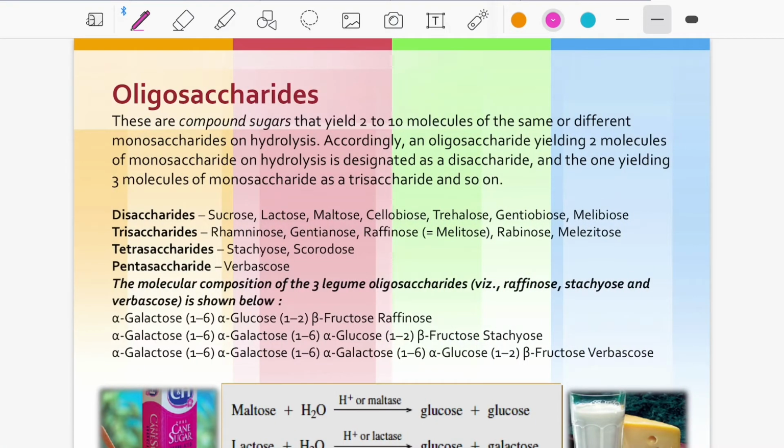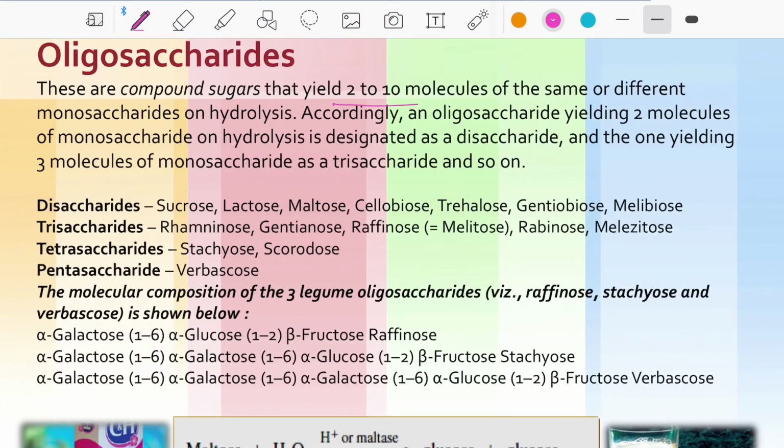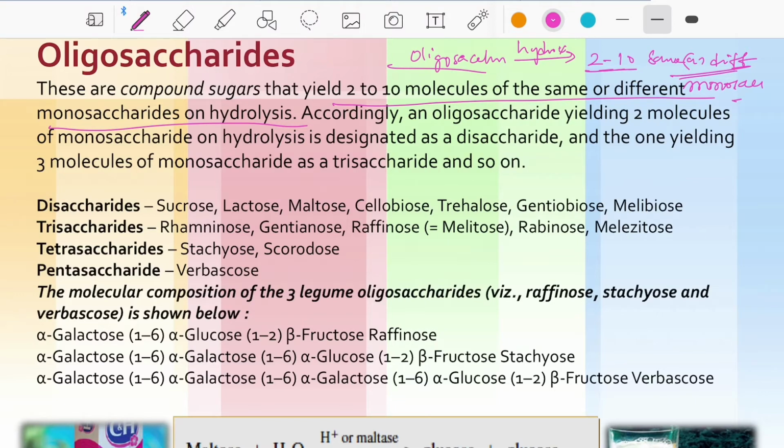Oligosaccharides are disaccharides, trisaccharides, tetrasaccharides and pentasaccharides. Those are all called oligosaccharides. They are compounds which yield 2 to 10 molecules of the same or different monosaccharides on hydrolysis. Means if we take an oligosaccharide and hydrolyze it, and we yield 2 to 10 same or different monosaccharides, then we call it an oligosaccharide.